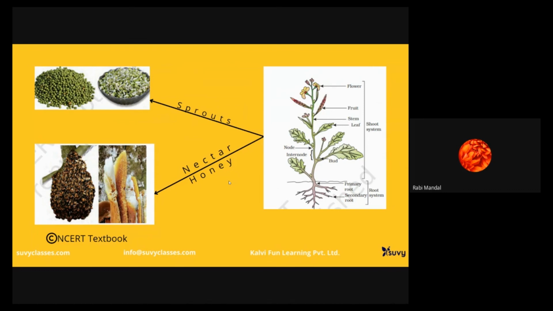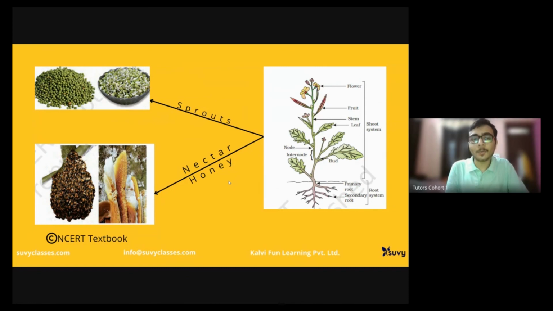That's why it is used majorly in the preparation of medicines. When we go for Ayurvedic medicines, honey is considered a very important ingredient there. And it's definitely tasty. We use it in sweet dishes.